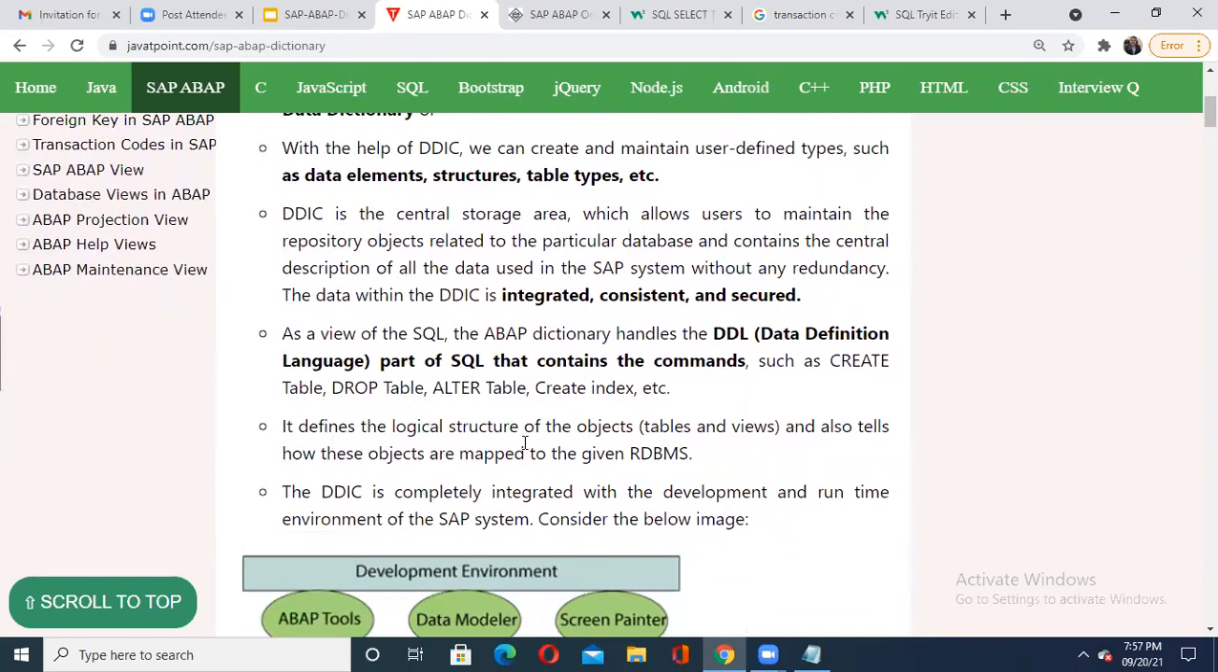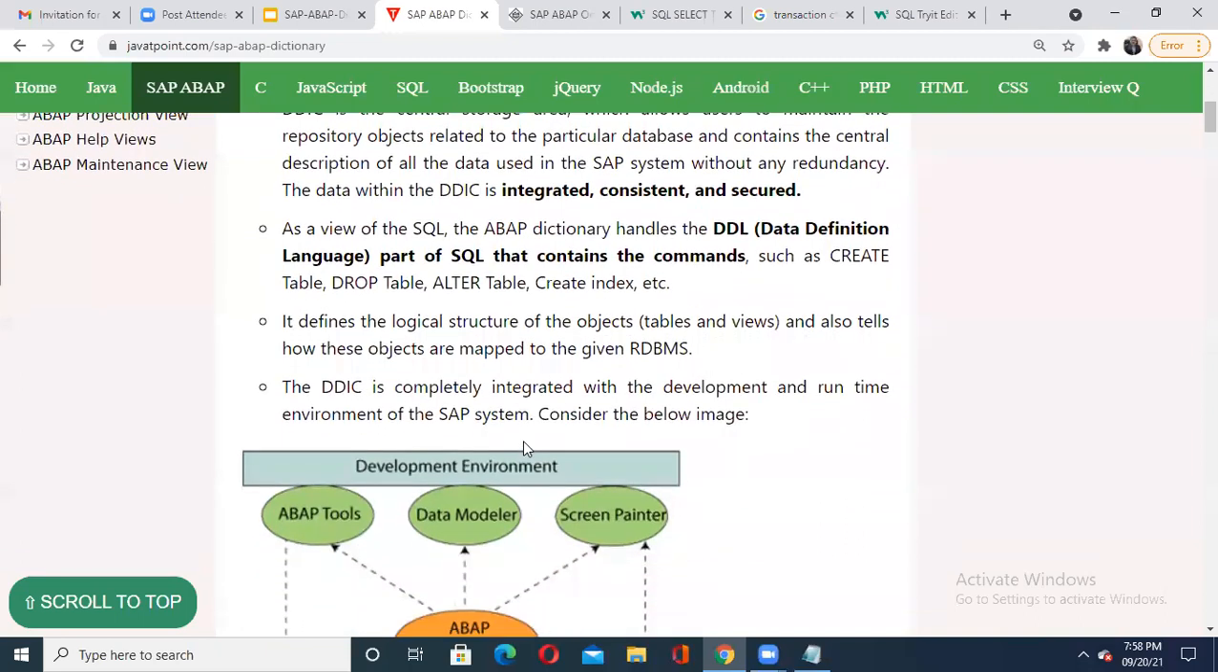As a view of SQL, what does your ABAP dictionary do? It handles your DDL, that is data definition language, which contains various commands. Just like I showed on W3Schools, we were using various clauses like create table, drop table, alter table. The execution of the ABAP data dictionary we can do with the help of this data definition language, or with these kinds of commands. Then tables and views are available as a part of your data dictionary.